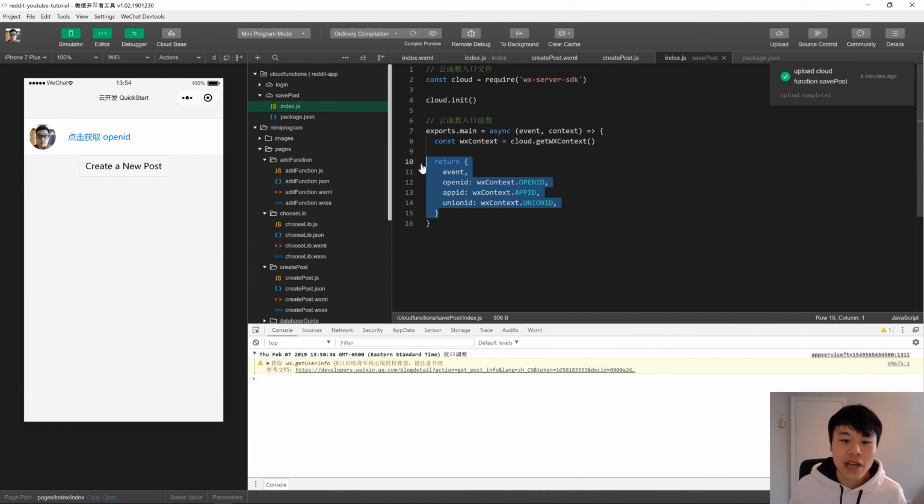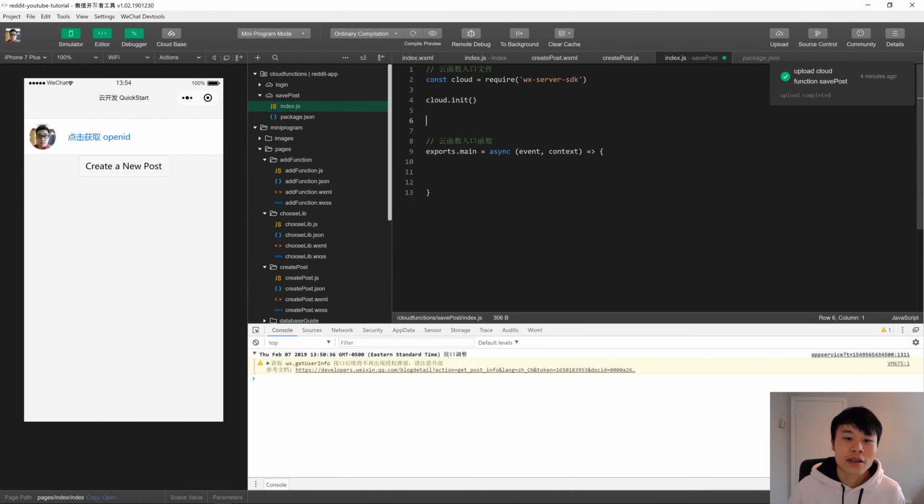So we're going to save that post that the user just created in our app up into that database. So how do we do that? Well, first we need a reference to the database. As long as you've done this cloud init thing, you can get it. So const db equals cloud.database.